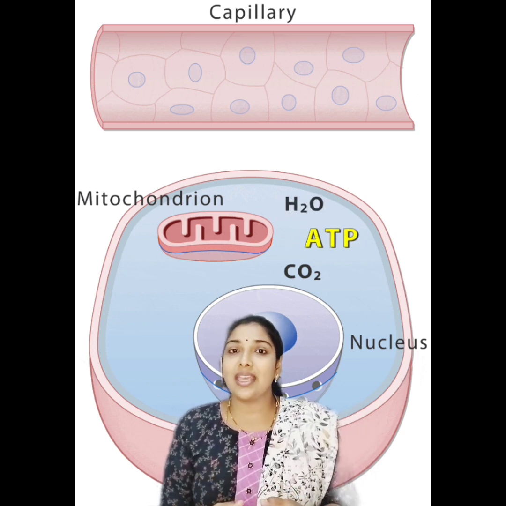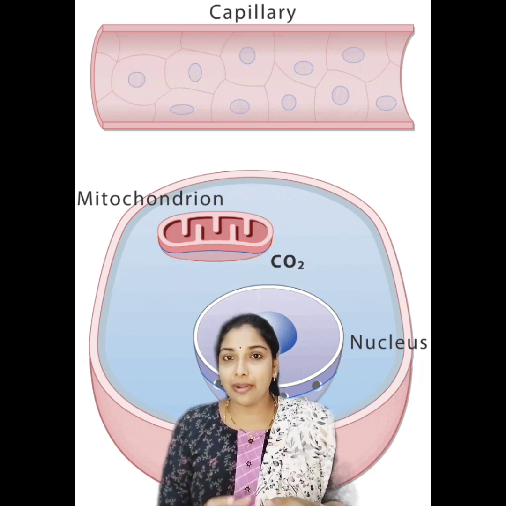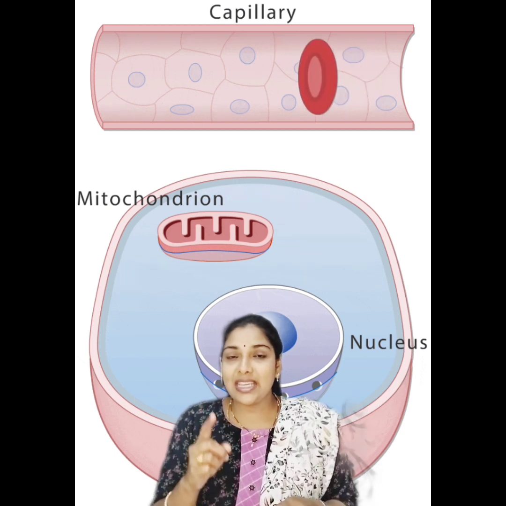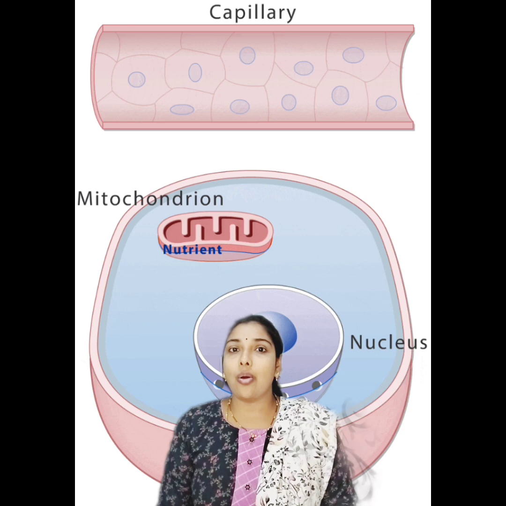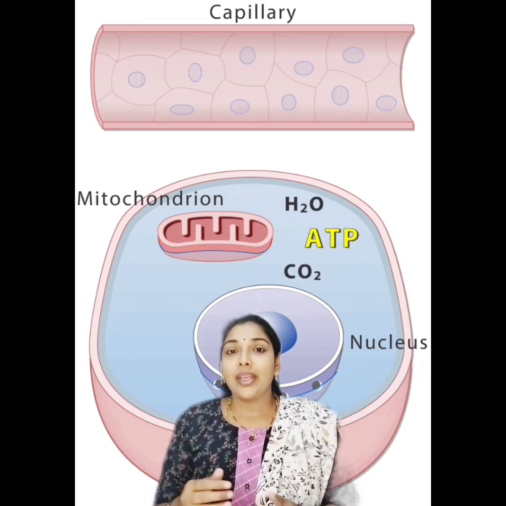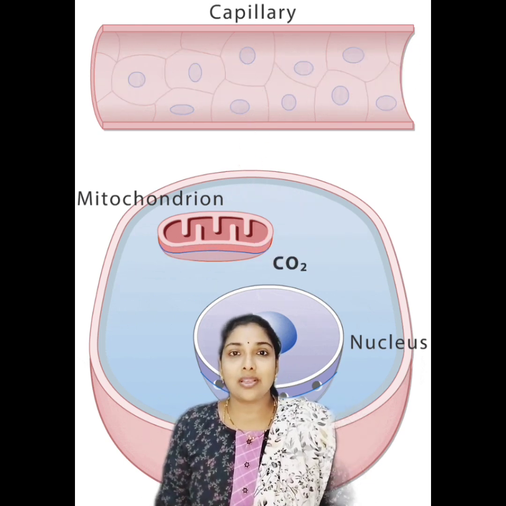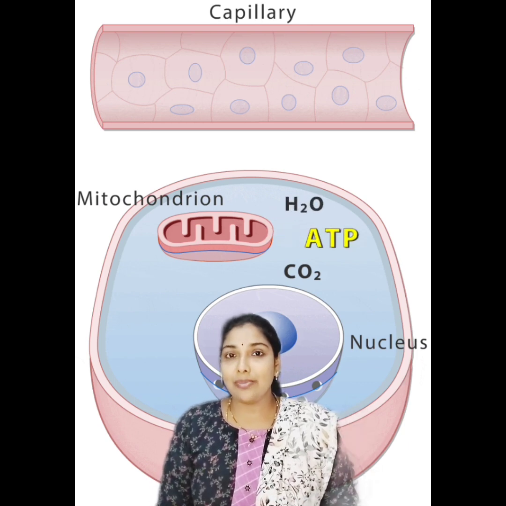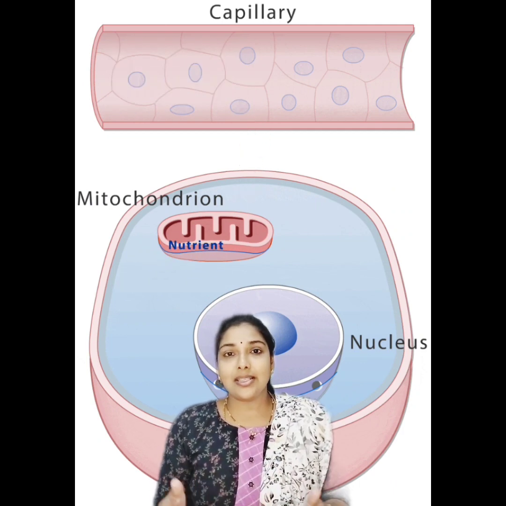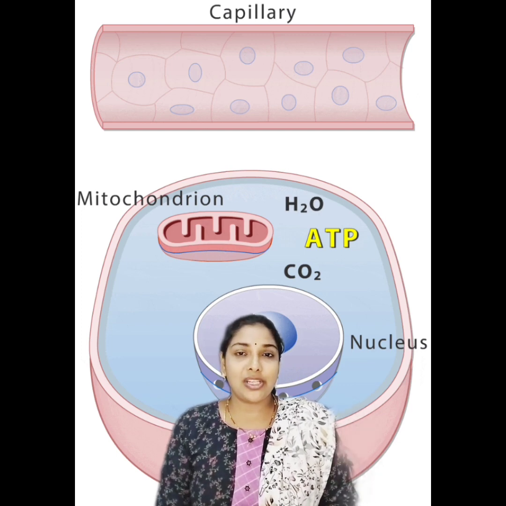Glucose is a 6 carbon molecule, so directly we can't get energy from that. For that purpose, the glucose has to break down. That means C6 has to break down into C3, which we call pyruvate. Here the breakdown will give rise to ATP molecules. ATP is produced in the mitochondria. This is happening inside the cell, so we call it cellular respiration.